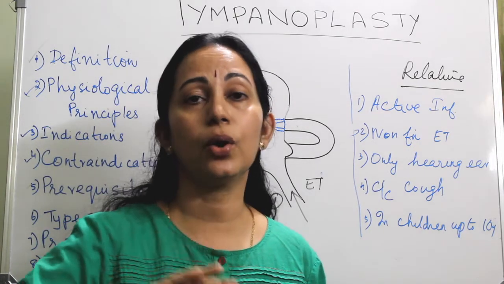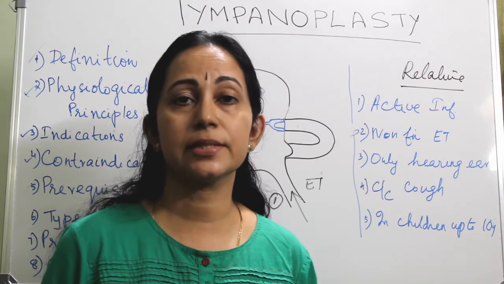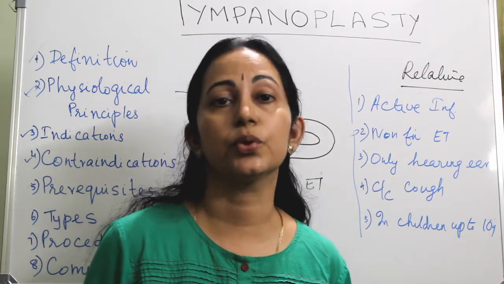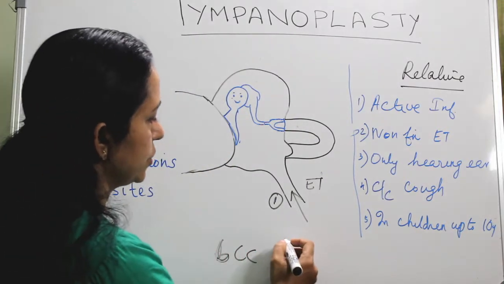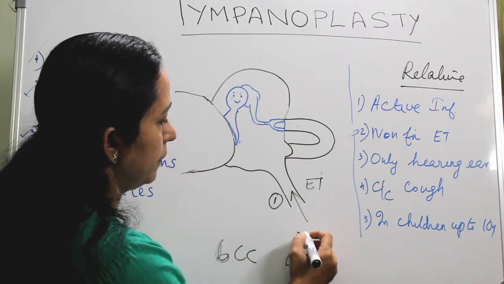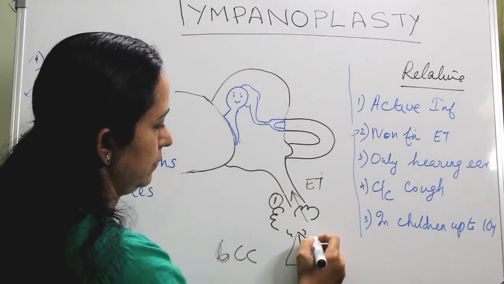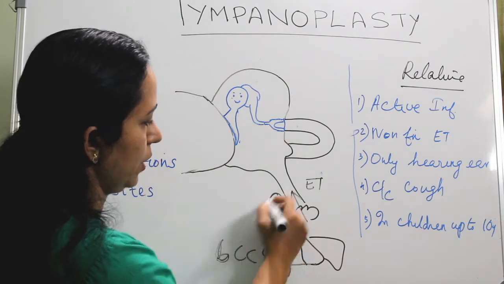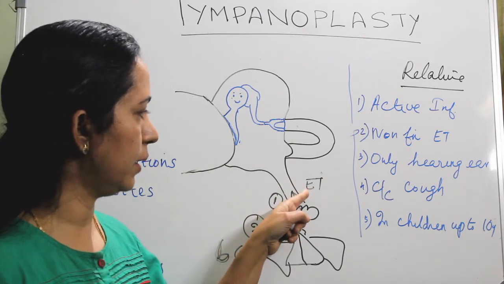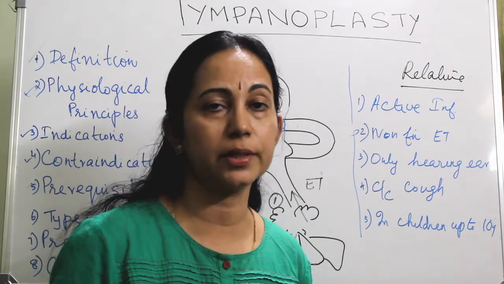So all predisposing factors like a deviated nasal septum, chronic sinusitis, adenoid hypertrophy, and allergic rhinitis should be treated or corrected. Okay, so number two is disease of the nose and also PNS. All these should be corrected. That is number two. So, about the eustachian tube: normal eustachian tube function and a patent eustachian tube, with all predisposing factors corrected.